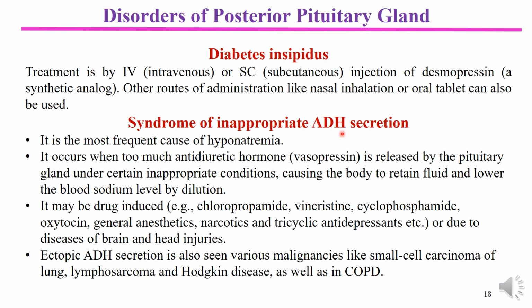It is supposed to be the most common cause of hyponatremia. Too much antidiuretic hormone is released under various situations, causing the body to retain fluid and lower the blood sodium level by dilution. So when water content is increased, water retention is there, and relatively the sodium content becomes less.